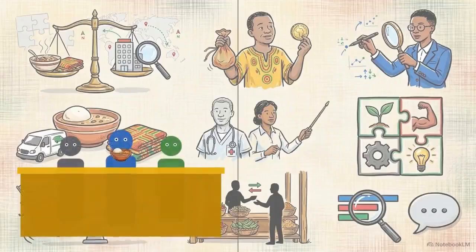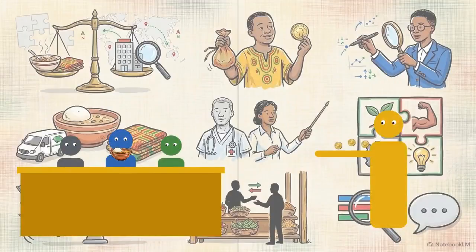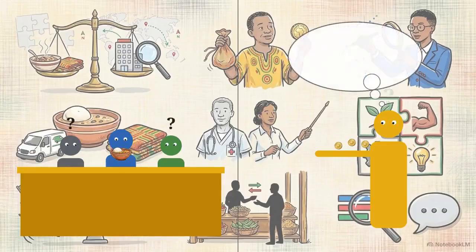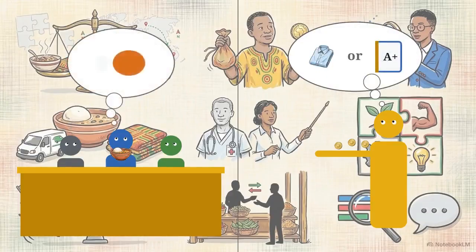At the dinner table, there is always a finite amount of food to go around. When you get pocket money, it rarely covers your wish list. You simply can't have it all. So how do you choose? Do you buy new clothes or save for school? Who gets that last piece of chicken?